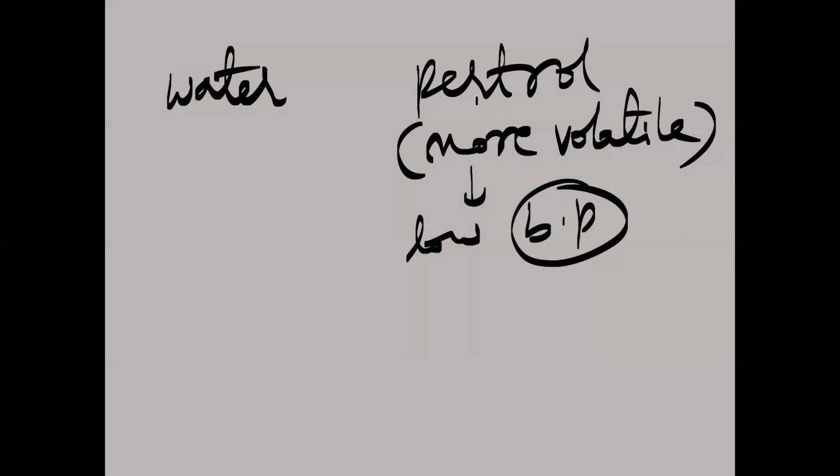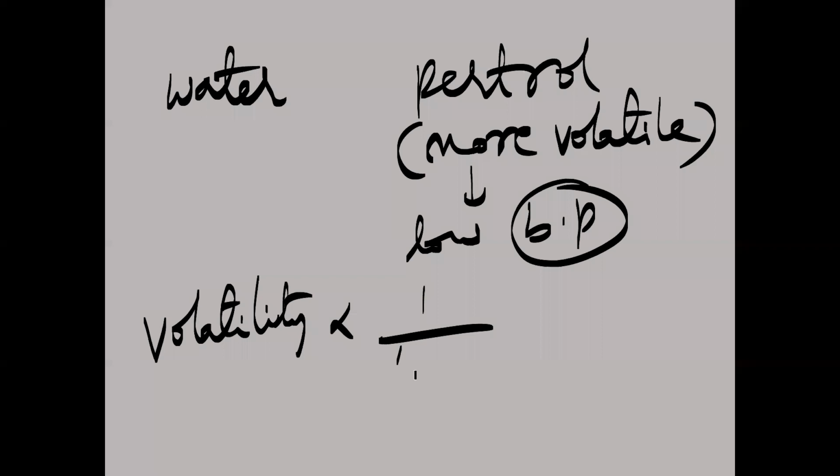The boiling point of petrol is less, that's why the volatility is greater. So volatility is inversely proportional to boiling point and melting point also. Whenever boiling points and melting points increase, volatility decreases. This concept you have to understand.